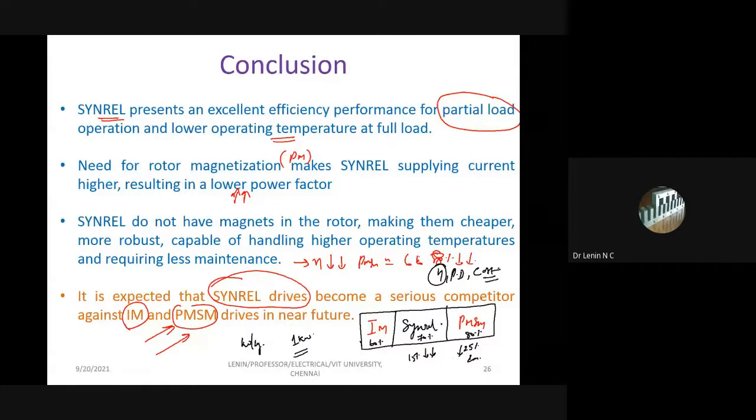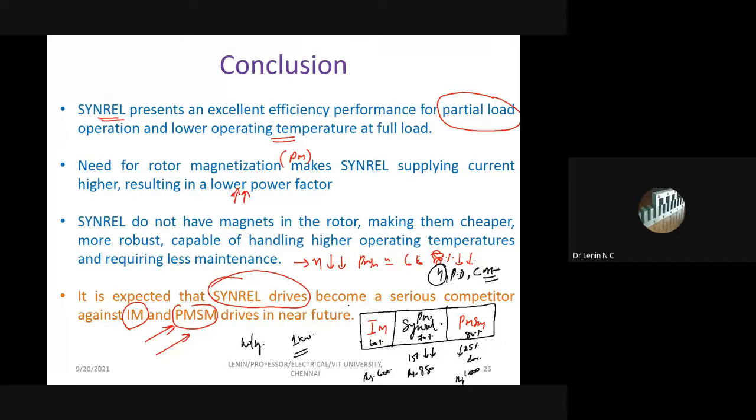And if you see the cost, for example, if 1000 rupees for a 1 kilowatt machine, my synchronous reluctance is 850 rupees, and my induction motor is 600 rupees. I'm talking about PMSM system.